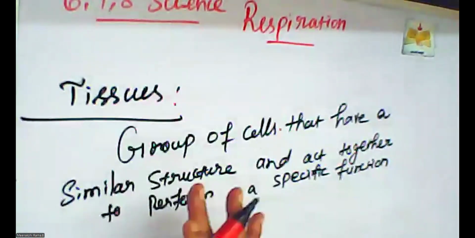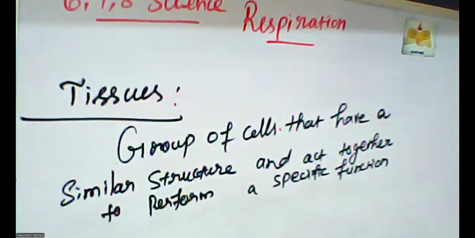So tissues means different kinds of groups of cells joined to do a single action, that is, a specific function. This is the main function of tissues. Tissues are groups of cells that have a similar structure and act together for a specific function. They are joined together to perform a particular function only. That kind of part is called a tissue.